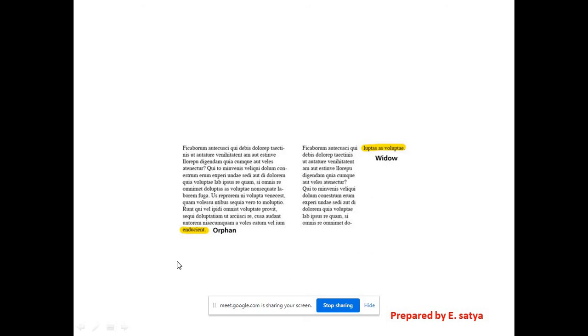By seeing this we'll understand more. See this paragraph and this paragraph. In this paragraph, this is the last word, at the end of this paragraph. So it is an orphan. Orphan means what?